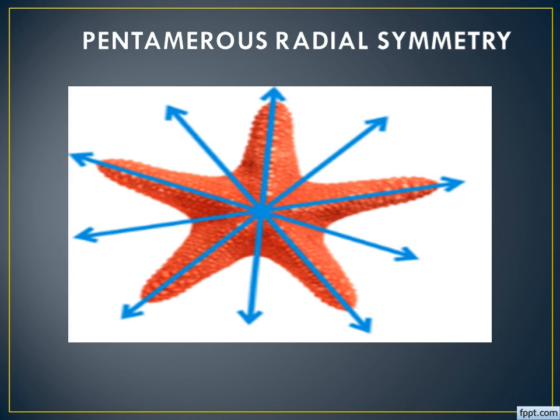Next one, pentamerous radial symmetry. Here it is also radial symmetry only, but the difference is we can get two equal halves only in 5 directions, not in any direction, only in 5 directions. So that's why it is known as pentamerous radial symmetry. Penta means 5. Of course, the example is the starfish. Fine.